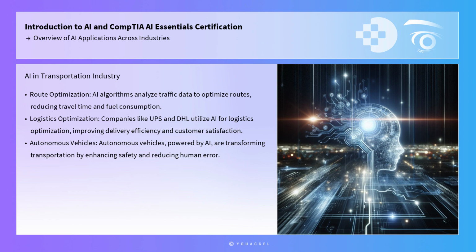Tesla's autopilot and Waymo's self-driving technology are at the forefront, leveraging deep learning and computer vision for vehicle navigation and obstacle detection. AI also assists in traffic management by predicting congestion and optimizing traffic light control, improving urban mobility. These applications illustrate AI's potential to enhance efficiency and safety in transportation.